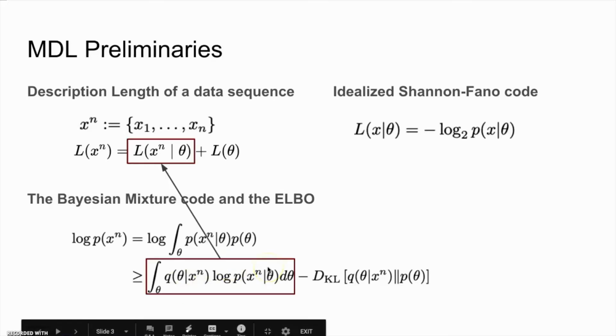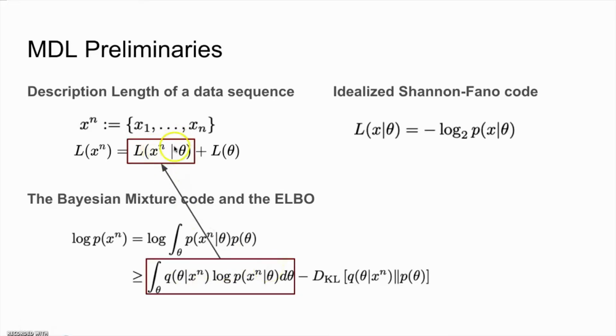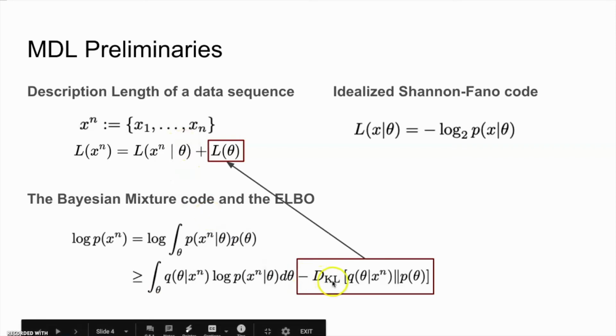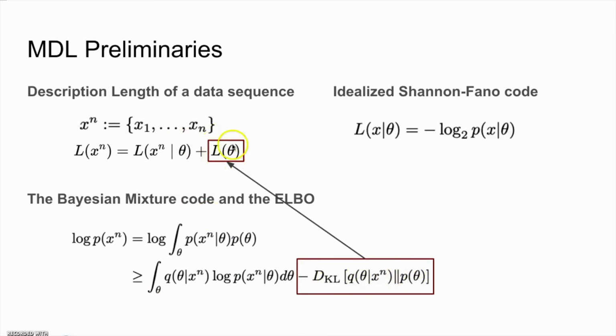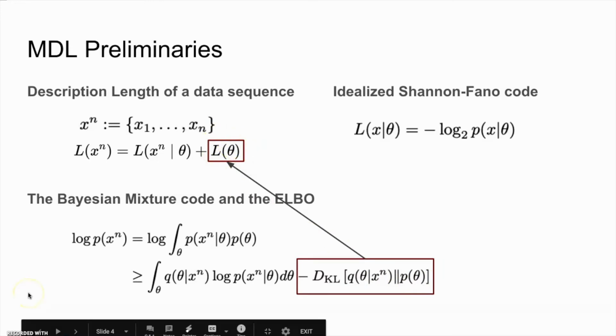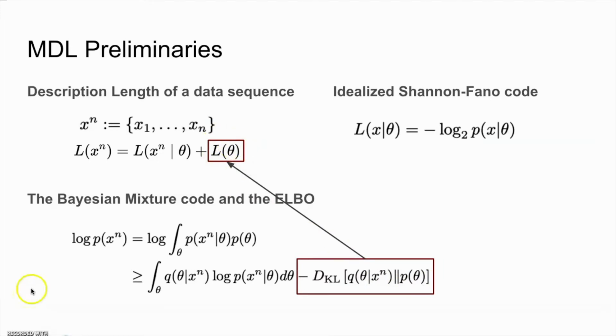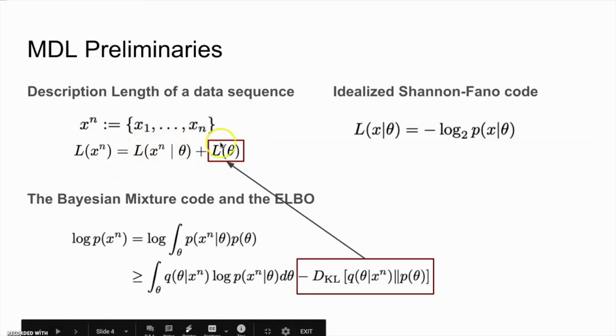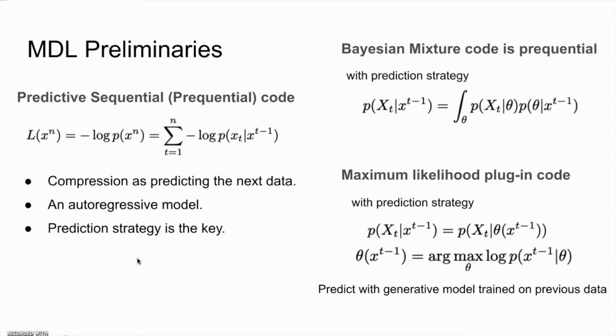The first part corresponds to the description length of the data encoded with the help of the model. The second part is a KL divergence between the posterior and the prior, which corresponds to the description length of the model itself if we use bits-back coding. According to MDL, the best model that explains the data is the model that achieves the minimum overall description length of both parts.